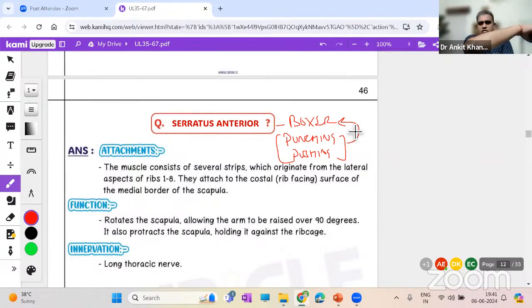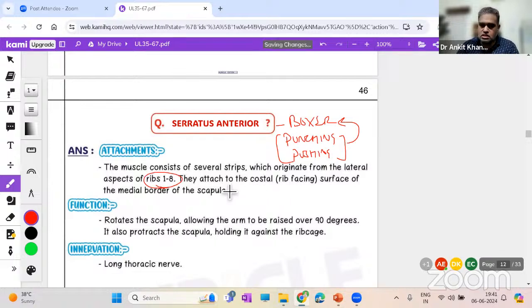Okay, look on the lateral chest wall. Once they're punching, you'll see V-shaped serrations, multiple serrations, V-shape. That is the serratus anterior muscle. It has around 8 digitations. You'll see the muscle has several strips, rising from the lateral aspects of ribs 1 to 8.